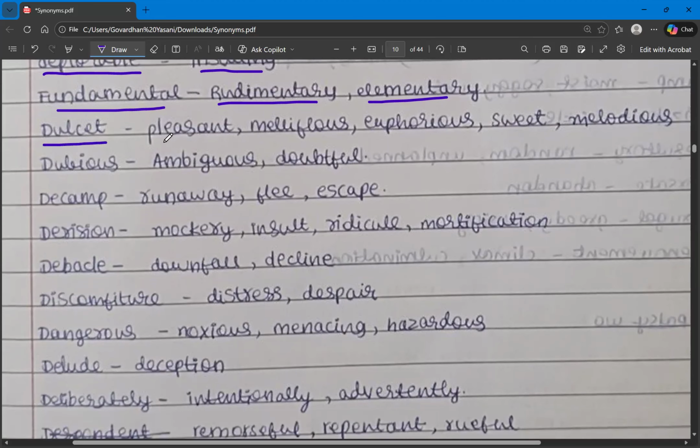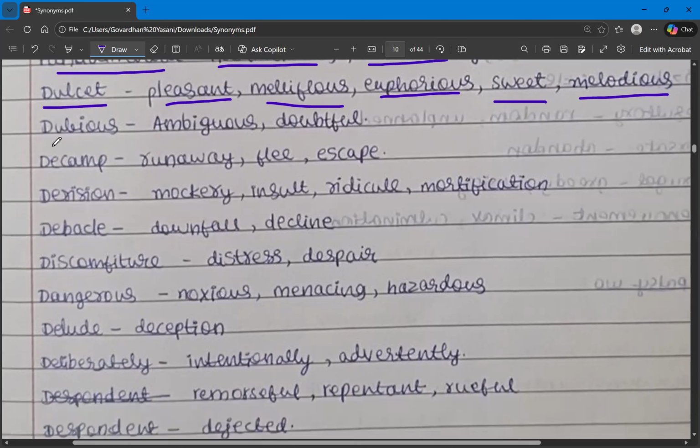Dulcet. Dulcet means something that is pleasant or mellifluous, euphorious, sweet, melodious. So these are the synonyms for the word dulcet. Let's go through them once again. The synonyms of dulcet are pleasant, mellifluous, euphorious, sweet, melodious.